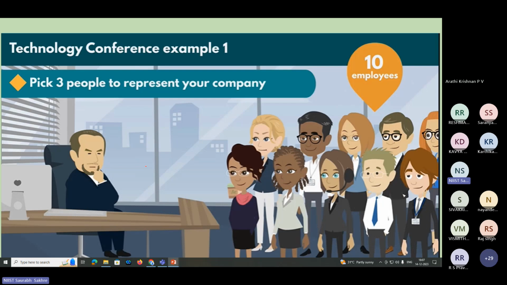Now suppose a particular boss wants to send 3 of his employees to a particular conference and he has 10 employees. So he has to select 3 people to represent his company. Now, how will we apply the mathematics of combination here?